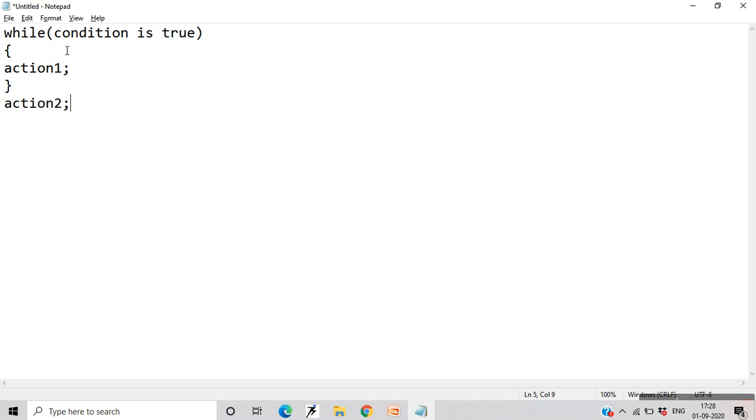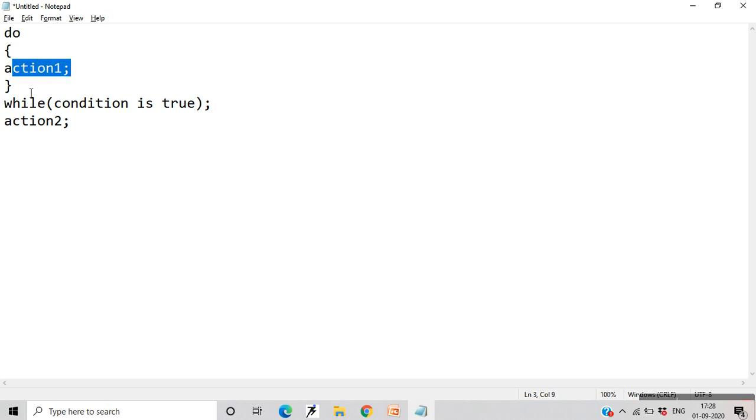But in the do while statement, you first do a particular action at least once, and then you check whether the condition is true or not. After evaluating action 1, when you come out of the do loop and check the condition, if this condition is false, then you don't repeat this statement and just move on to the next statement after do while, that is action 2.